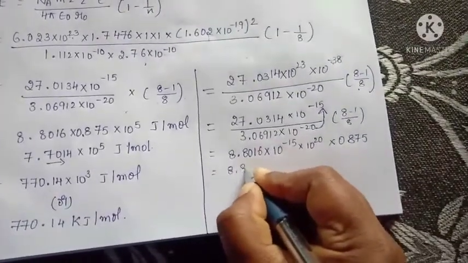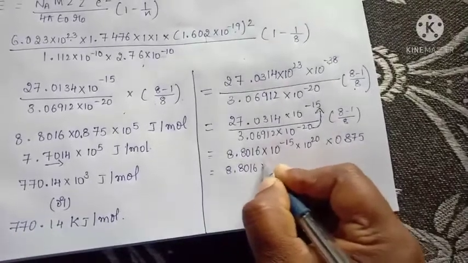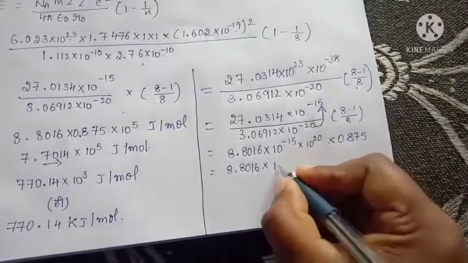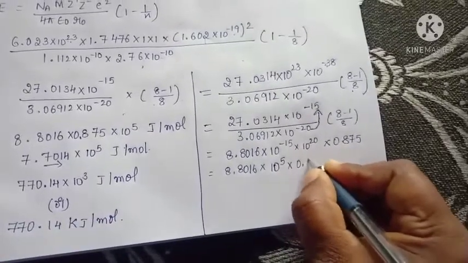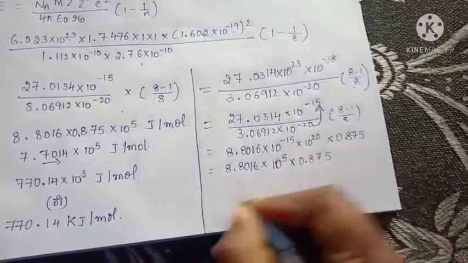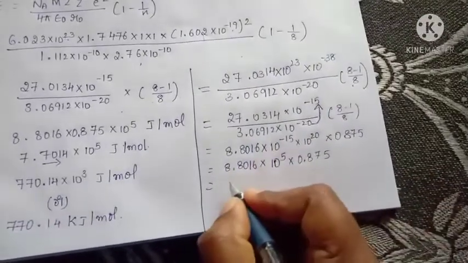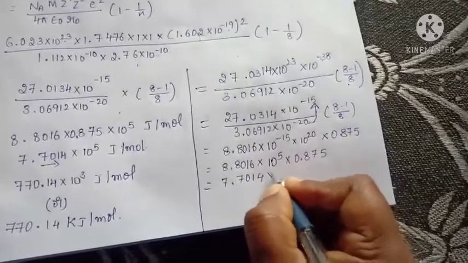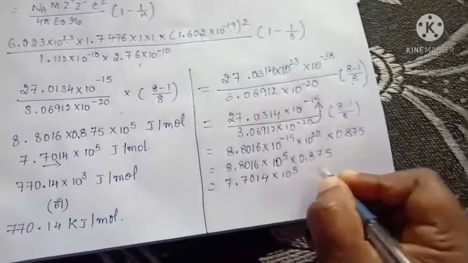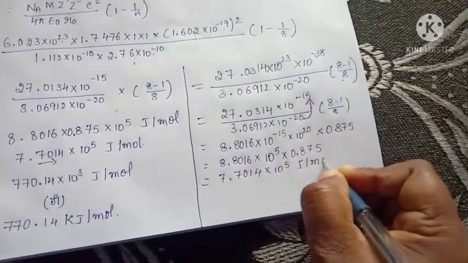Here 8.8016 into 10 to the power of 5 into 0.875 is equal to 7.7014 into 10 to the power of 5 joule per mole.